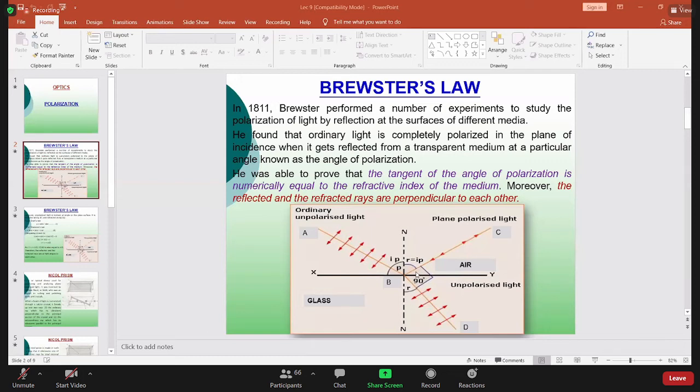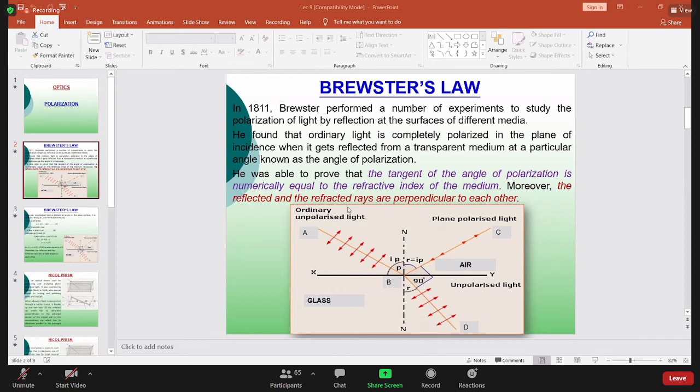Again, one thing we already proved: the tangent of the angle of polarization is numerically equal to the refractive index of the medium. We'll start from here, taking it as proven, and then we'll prove that the reflected and refracted rays are perpendicular to each other.